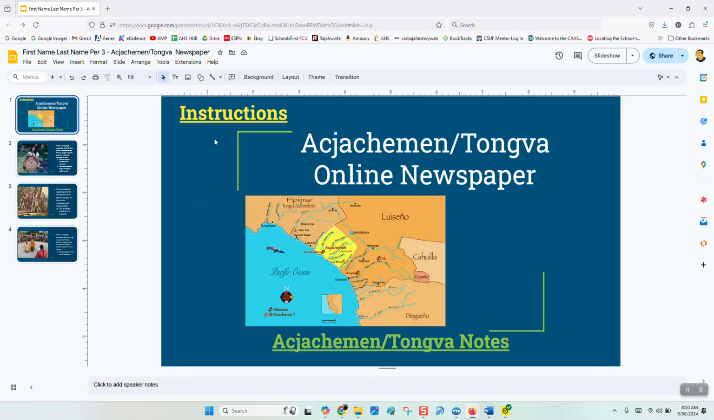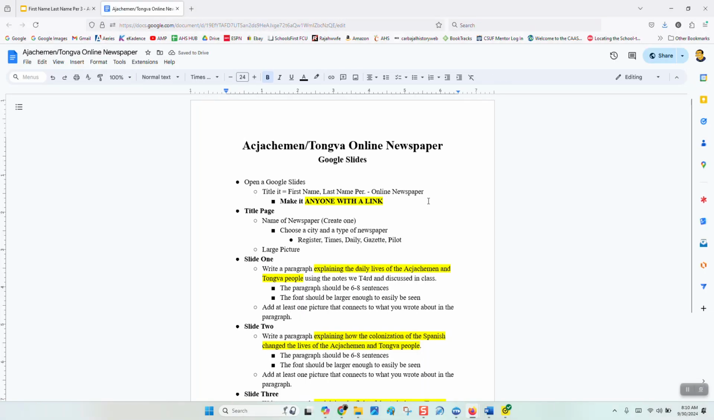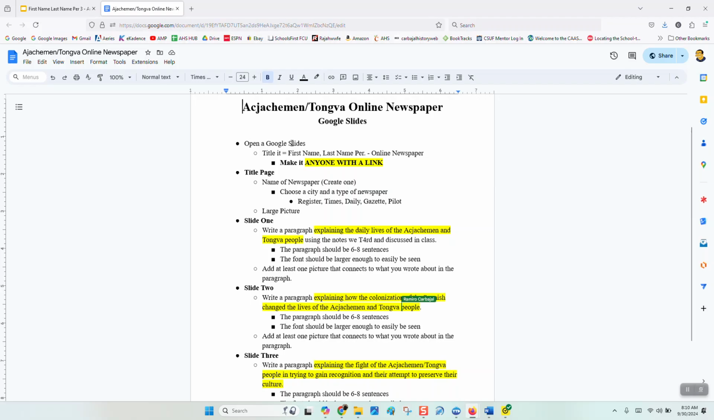Now the instructions for this are listed right here. If we go to view slideshow, you click on it and it opens up the actual instructions of what you need to do. So first thing you need to do is open up Google Slides, title it, and make it anyone with a link. See, it's highlighted yellow for a reason. I can't see it unless it's anyone with a link, so we're going to do that right away.